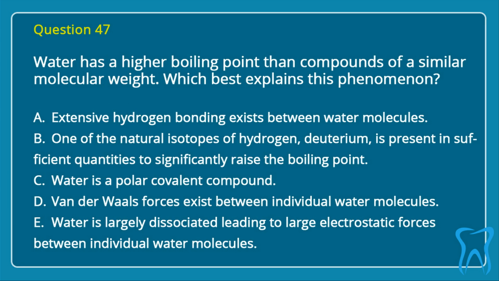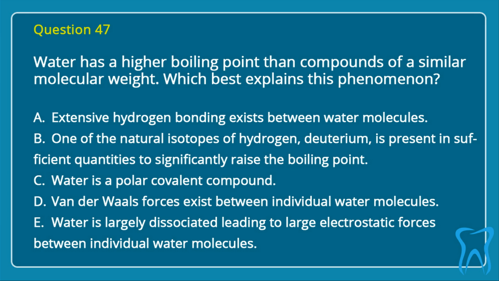Question 47. Water has a higher boiling point than compounds of a similar molecular weight. Which best explains this phenomenon? A. Extensive hydrogen bonding exists between water molecules. B. One of the natural isotopes of hydrogen, deuterium, is present in sufficient quantities to significantly raise the boiling point.